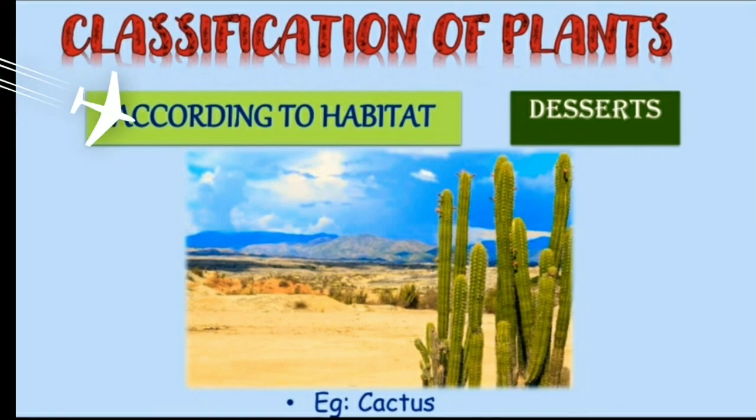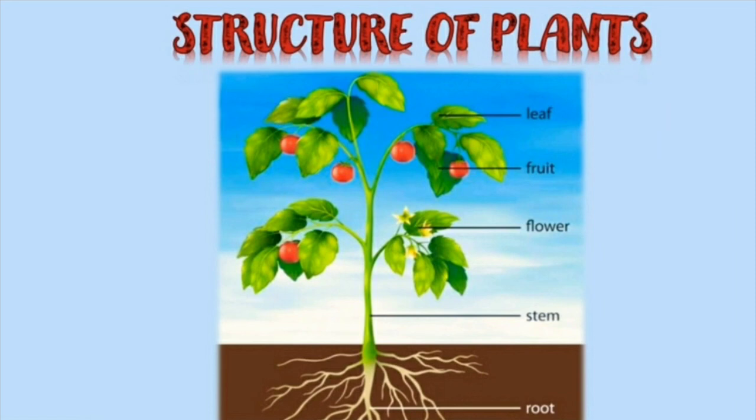So children, with this we have finished today's topic. So what have we learned today? We have learned the diversity in plants, the method of nutrition in plants. And children, we have also learned the structure of a plant. Right? A plant has the root, the stem, the leaf, flower, fruits. Right? These are the structure of a plant which we have learned. And also we have learned the classification of plants. Right?